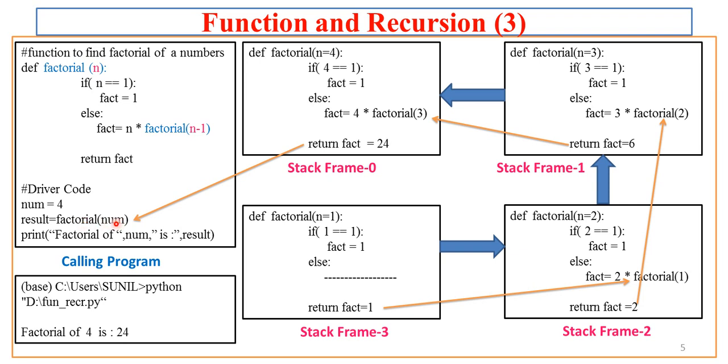Now here the factorial of num call will be replaced by the actual value of factorial n equal to 4, that is num equal to 4. Now that is stored in result, and if we try to execute this on, say, Anaconda prompt using the Python command and the file in which this program is stored, you will get that factorial of 4 is 24, which is the expected result.